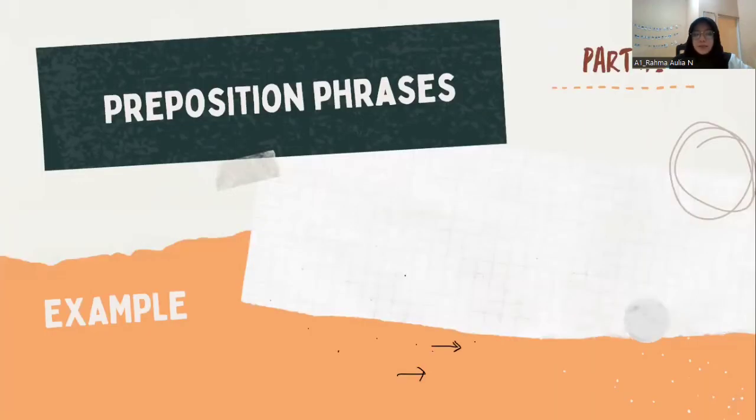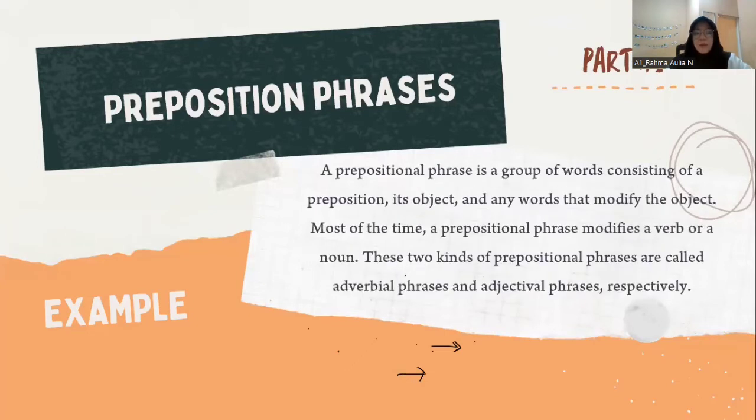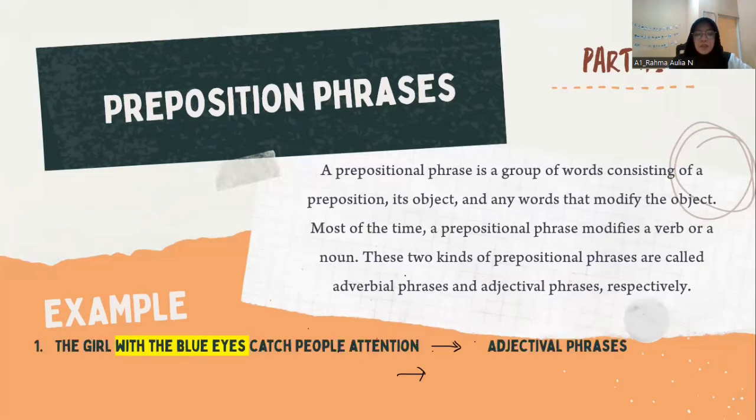And the last is prepositional phrases. A prepositional phrase is a group of words consisting of a preposition, its object, and any words that modify the object. Most of the time, a prepositional phrase modifies a verb or a noun. These two kinds of prepositional phrases are called adverbial phrases and adjectival phrases, respectively. For example, "the girl with the blue eyes caught the people's attention."